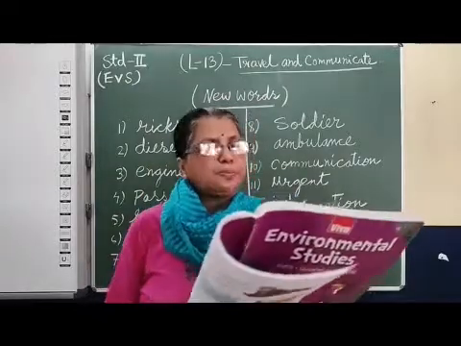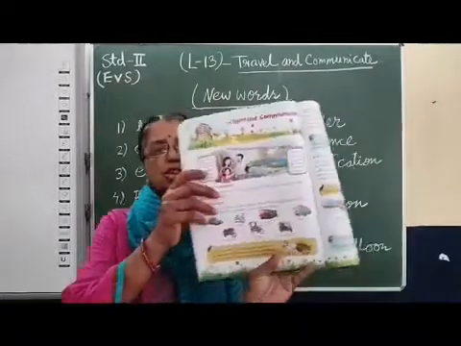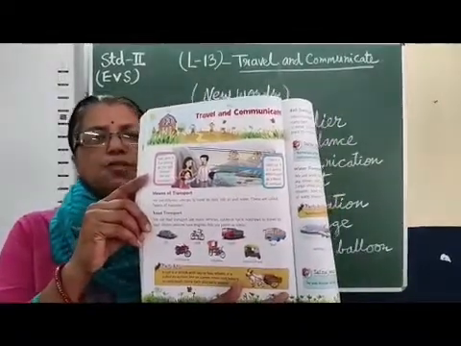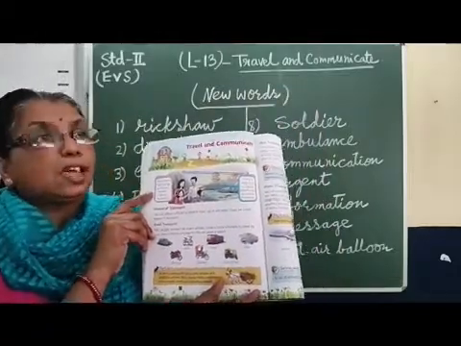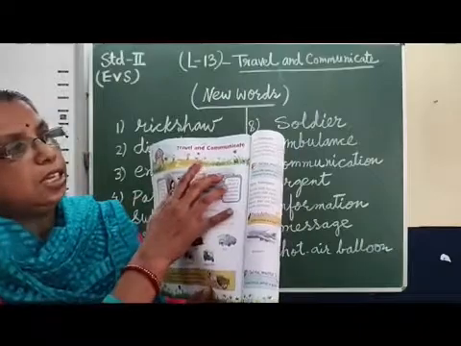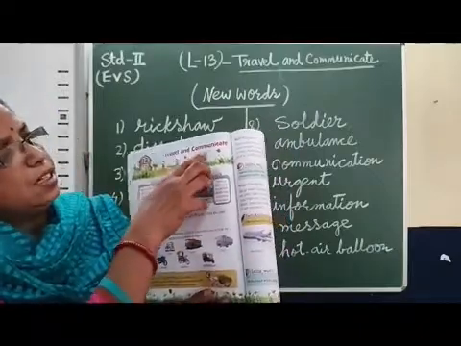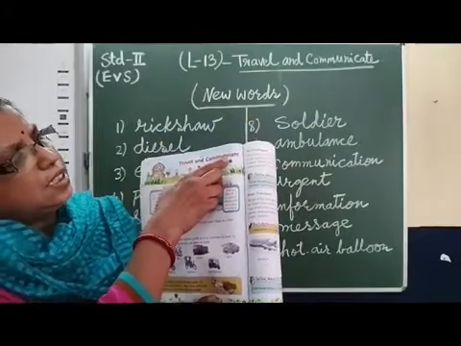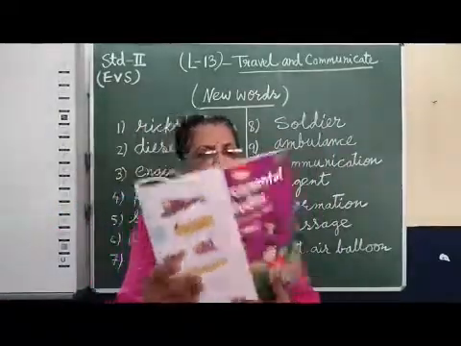So let's start. Chapter number 13, page number 74. This is your chapter. What is written? Travel and communication. Communicate. T-R-A-V-E-L, travel and communicate. What is the spelling of communicate? C-O-M-M-U-N-I-C-A-T-E. Communicate. Okay. Let's start.